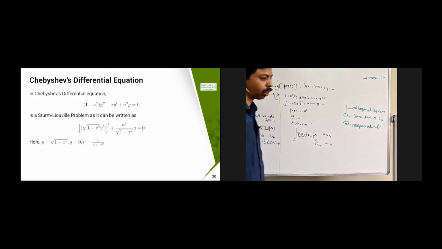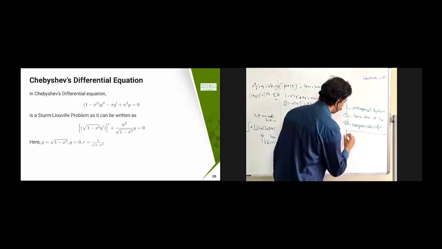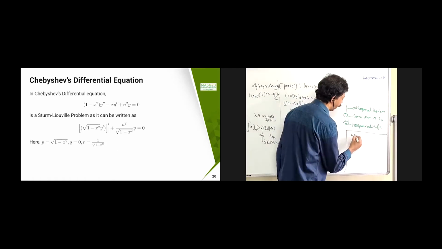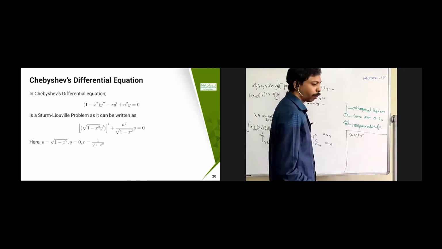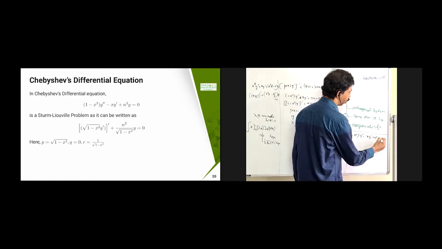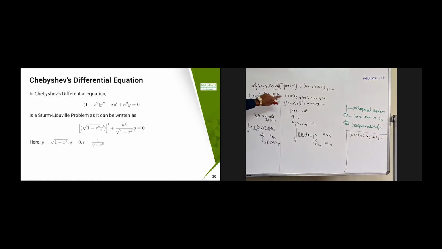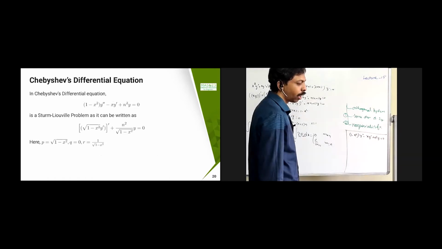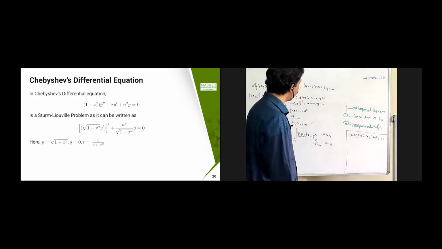One more is that. So this is also Chebyshev's differential equation. I will write it here. So Chebyshev's differential equation is 1 minus x square y double dash minus x y dash plus n square y equal to 0. This is something similar to what we discussed in the Legendre equation and Bessel equation. Once again, you are going to get a similar kind of thing.